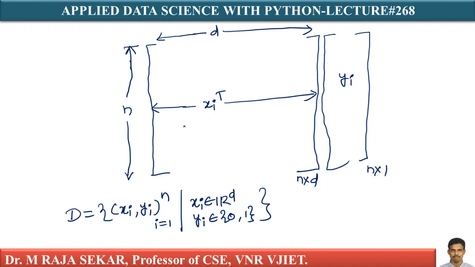Here, what does it mean? Each value in this vector is a real value. That's what it means. And yi belongs to the set {0, 1}. I will tell you why it is called 0, 1. Now I have two possible values of yi. That may be a positive review, that may be a negative review.